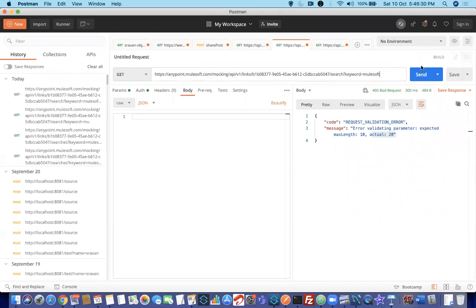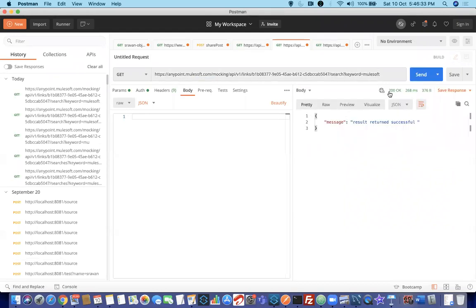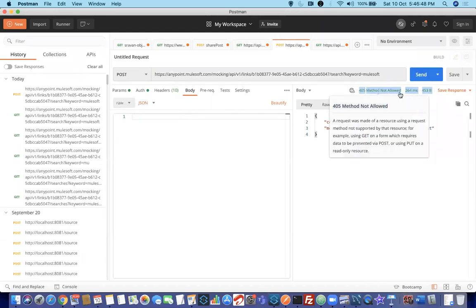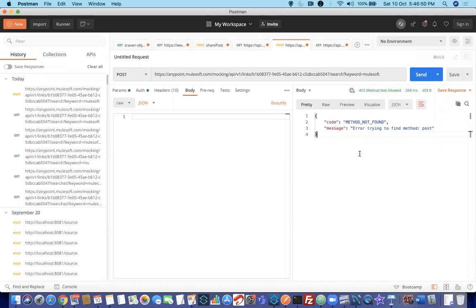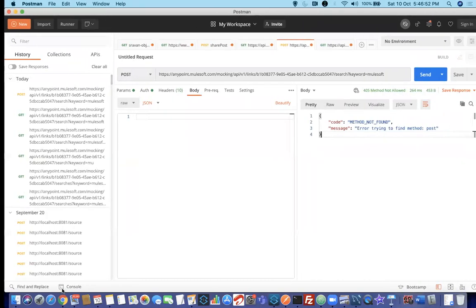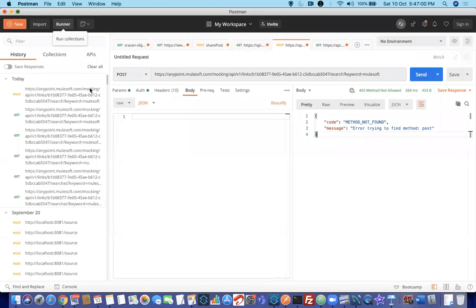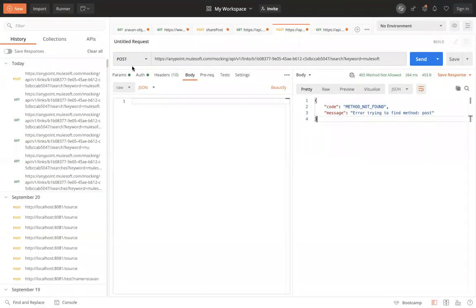Now what are the different scenarios? Again when I click send, I am getting 200, for a success request. Then I am missing another test, one other failure test. What if, instead of get method, I give post method, what will happen? It will give 405 not allowed. That means you have defined that you are creating an API search which is get method, but here you are doing post method, so that is also wrong.